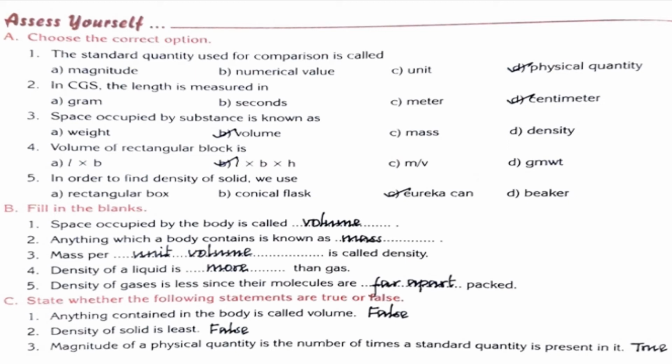And then fill in the blanks. Space occupied by the body is called volume. Is it, children? Volume. Try the spelling correctly. And then second one, anything which a body contains is known as mass. And then third one, mass per unit volume is called density. Okay.